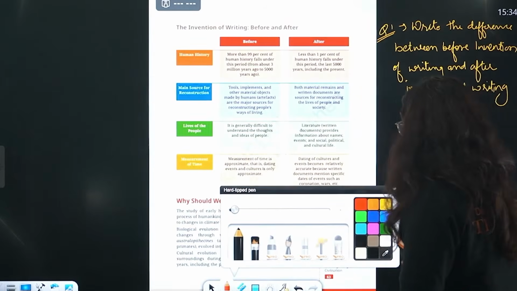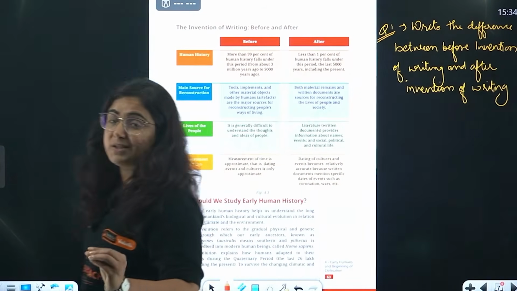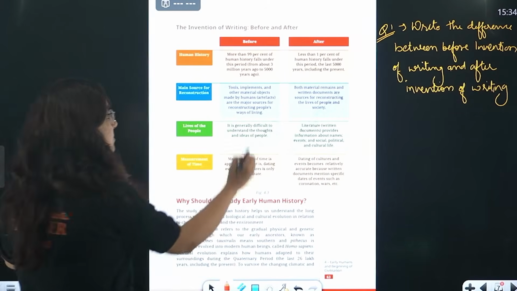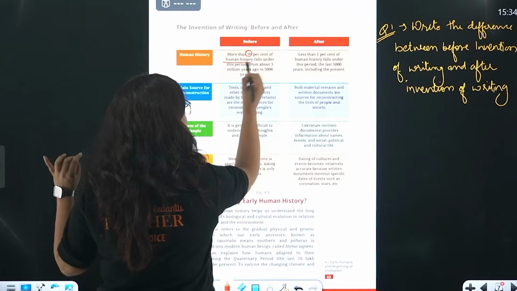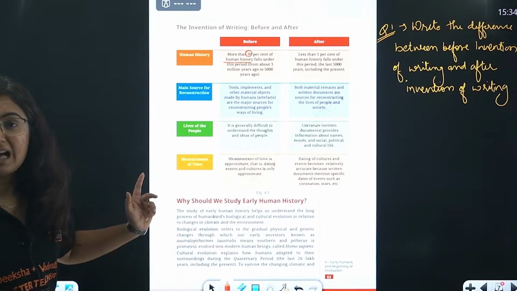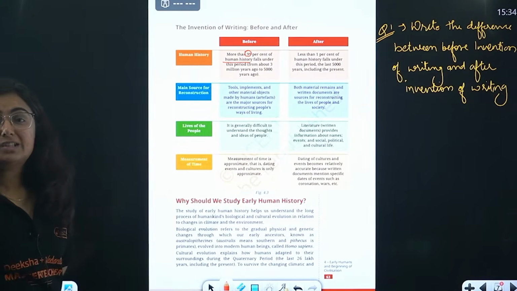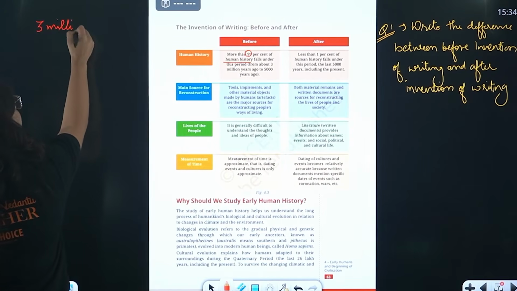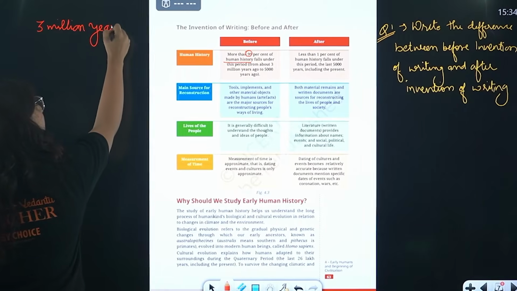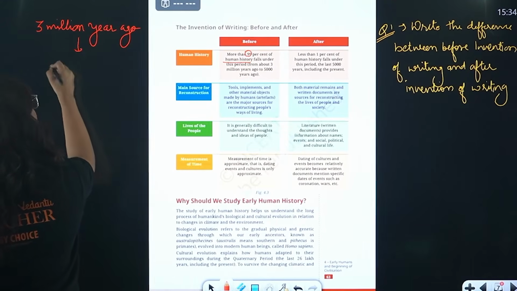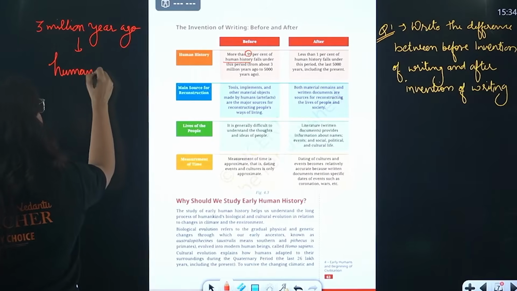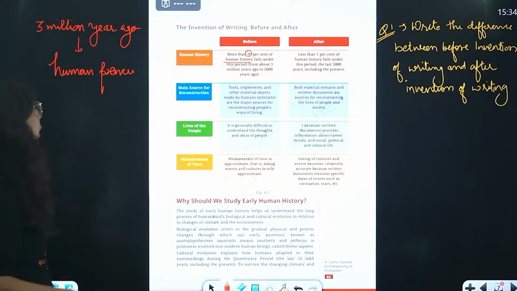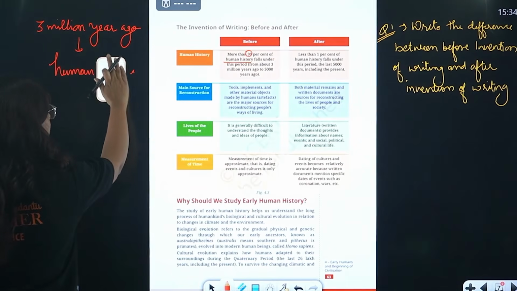See, now there was a time in human history when humans were not able to write anything. Okay? And that time is actually 99% of human history. Think about that. 99% of human history. How, ma'am? Beta, because it was 3 million years ago, right? 3 million years ago on Earth, where we found the evidence of human presence, right? But does that mean that they were the actual Homo sapiens as we are? No, right?